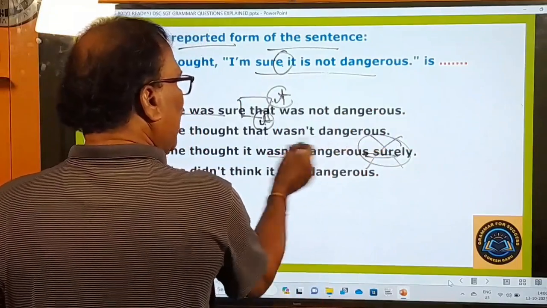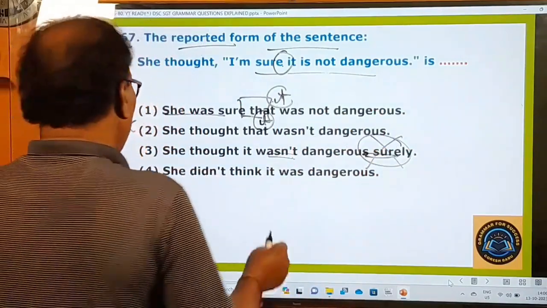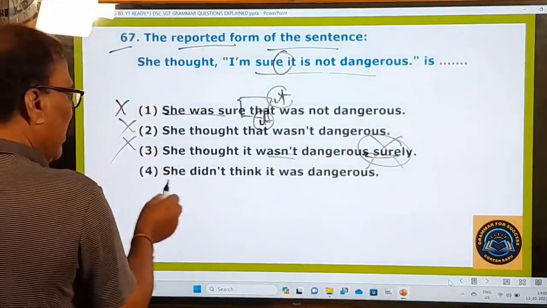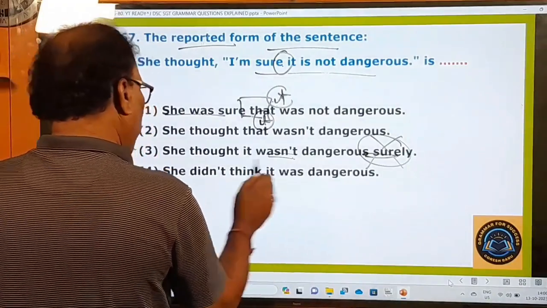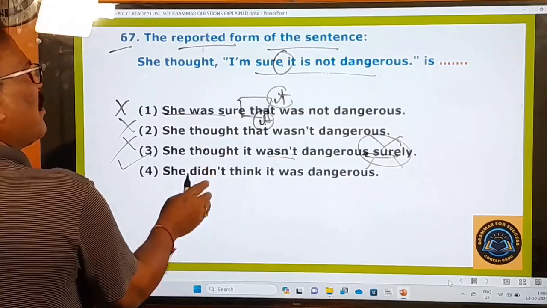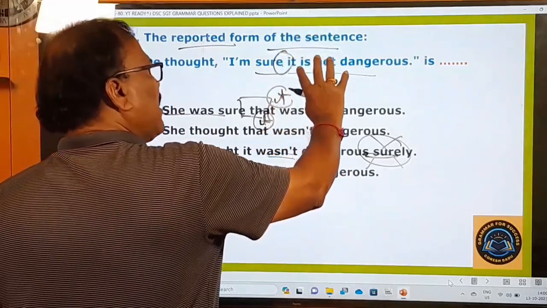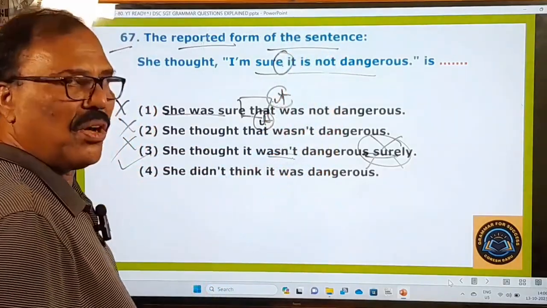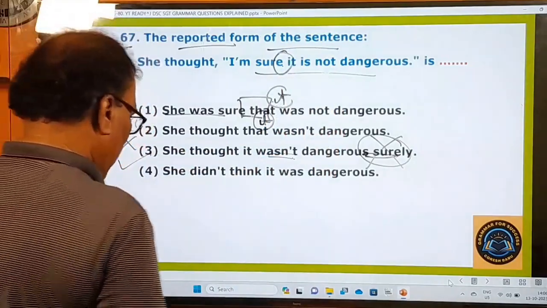These two words cannot go together, and that's why this third sentence is also wrong. And here see, she didn't think it was dangerous. This is only your answer. This is how you have to change this direct speech sentence into indirect speech. Now let's go to the next question.